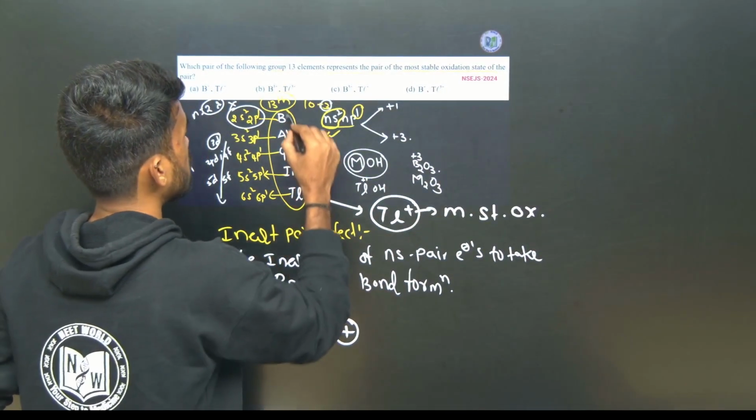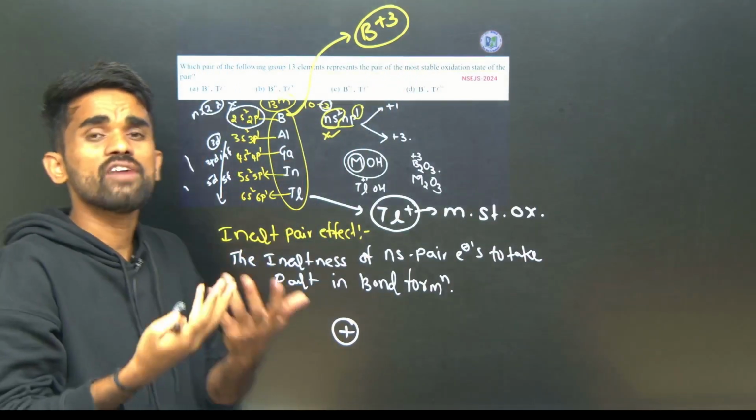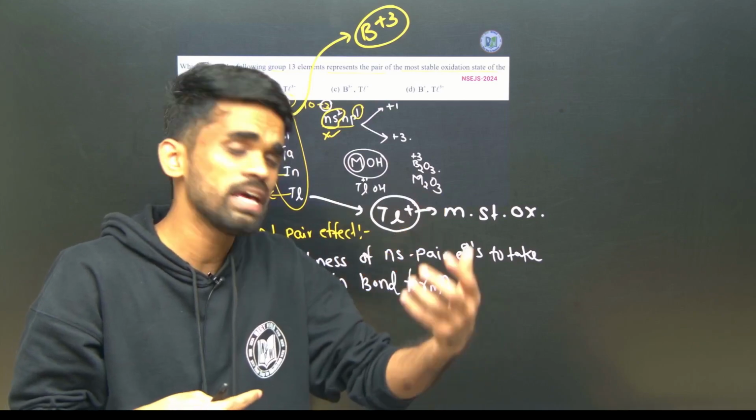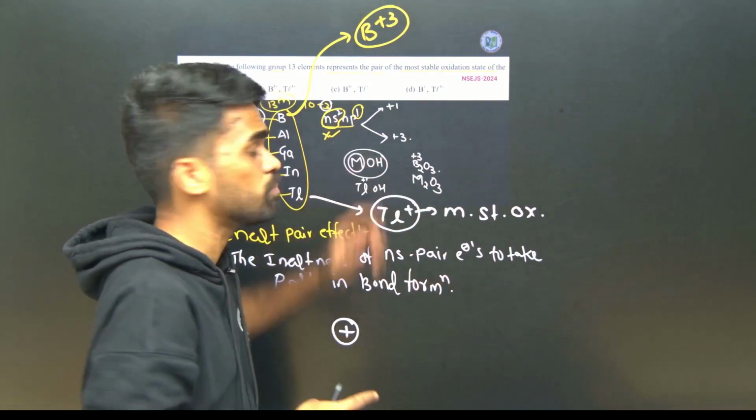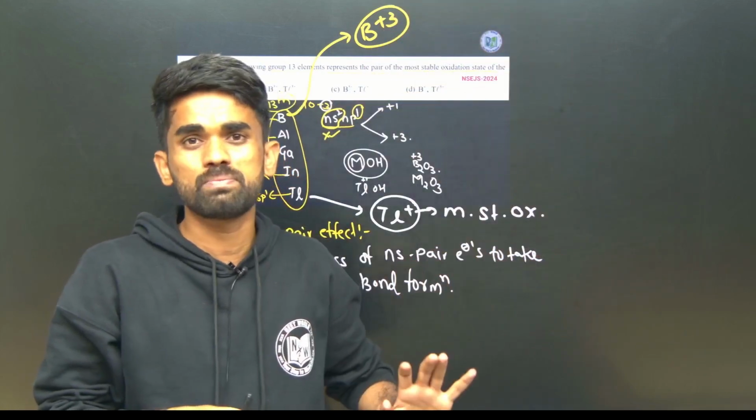So boron can have +3 oxidation state. Why? Because there are no d and f electrons. Therefore, only s and p electrons are there, ns and np, 2s and 2p electrons only. They can easily participate in reaction.